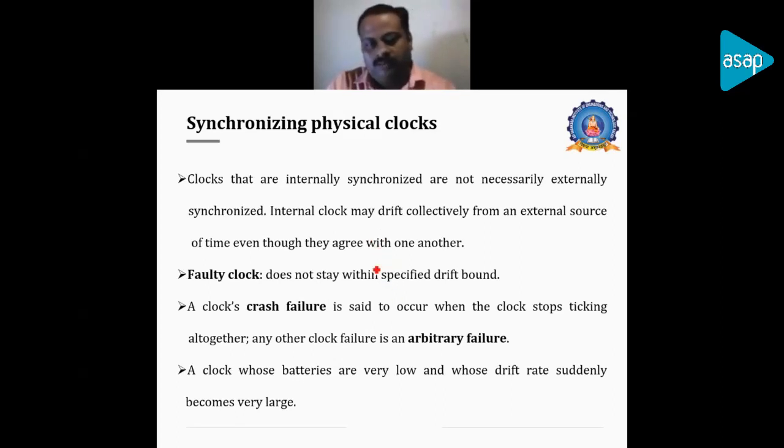Sometimes the clock may fail, and it will be a crash failure. The clock entirely stops ticking, and we will be neglecting that value. In another situation, the clock failure may be an arbitrary failure, because due to some reason like the batteries being low, the drift rate suddenly becomes very high, and that will also be neglected for the calculation. So these are the two scenarios which will happen with the physical clock: either it will crash, or it will give an arbitrary failure with low battery, and the drift rate becomes very high.